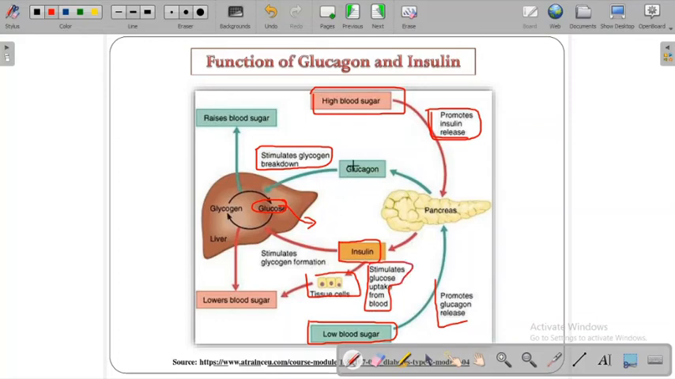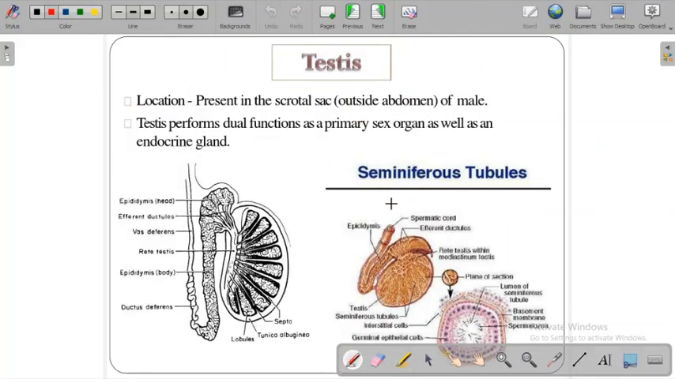Whatever excess amount of glucose or sugar moieties is present in the blood, the tissues just absorb immediately, and it radially goes to lower the blood sugar content. So this is how overall glucagon and insulin function. Next we need to see the testes.